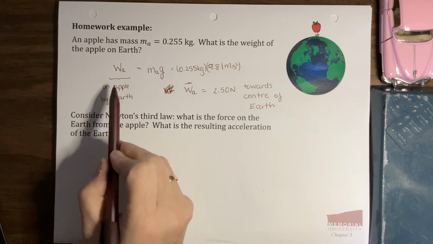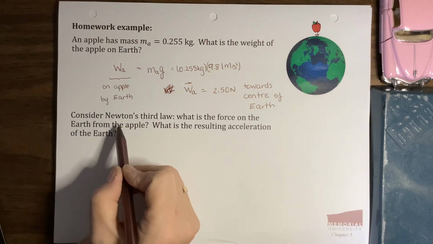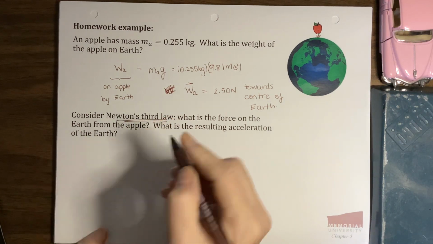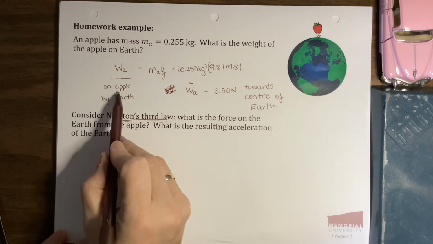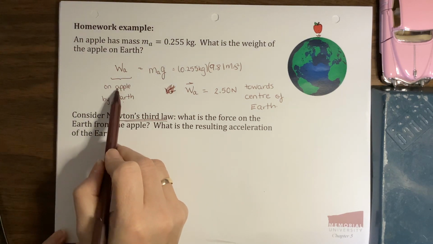So for the weight of the apple, it's on the apple by the Earth. Newton's third law says for every force there's an equal and opposite force, or reaction force. So the reaction force is the force on the Earth by the apple.